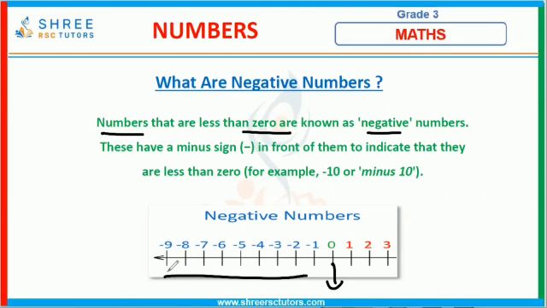All the numbers on the left hand side of the 0 are called negative numbers. For positive numbers we don't have to mention a plus sign, but for negative numbers we have to mention it: -3, -5, -11, -15. This is how we identify negative numbers. Negative numbers are also real numbers.